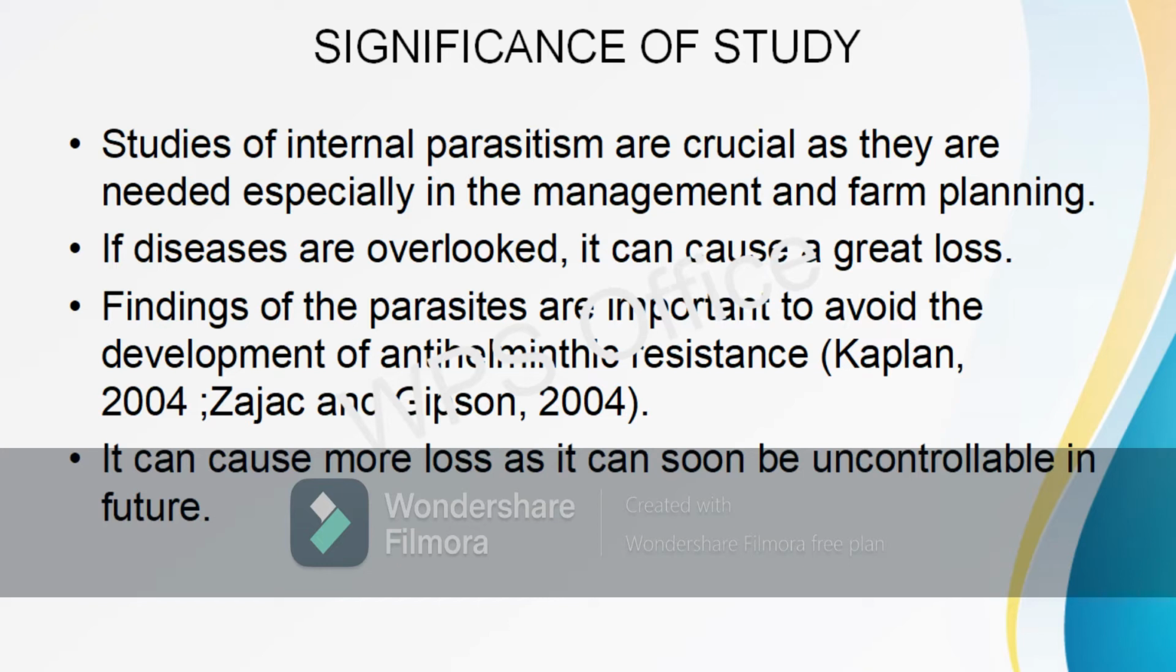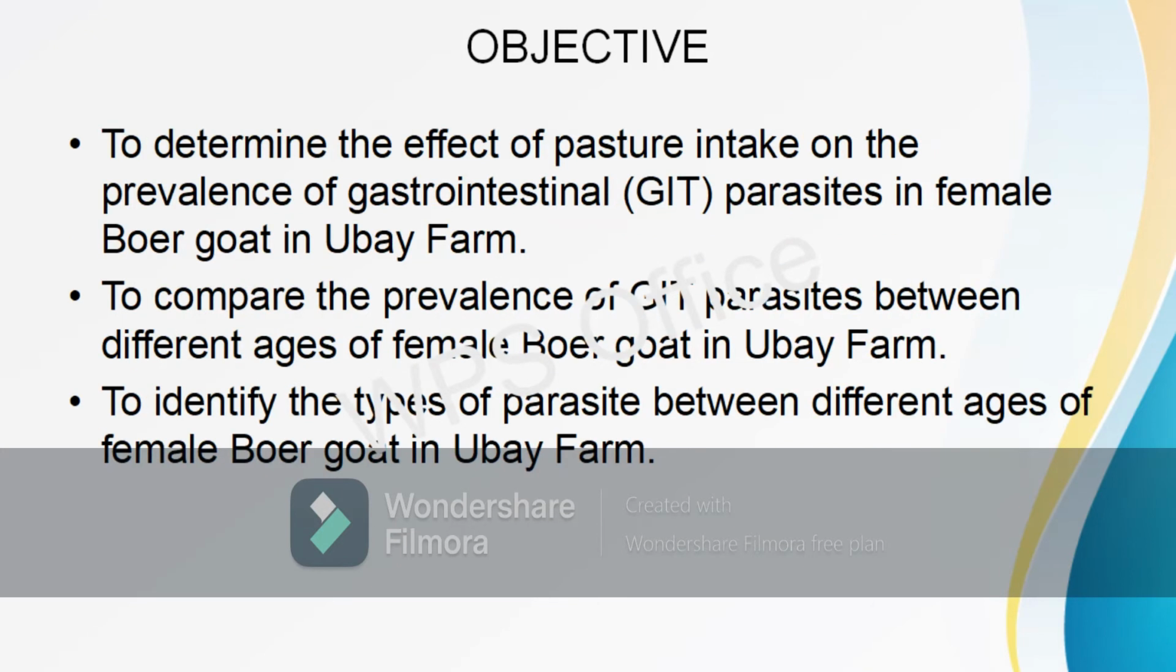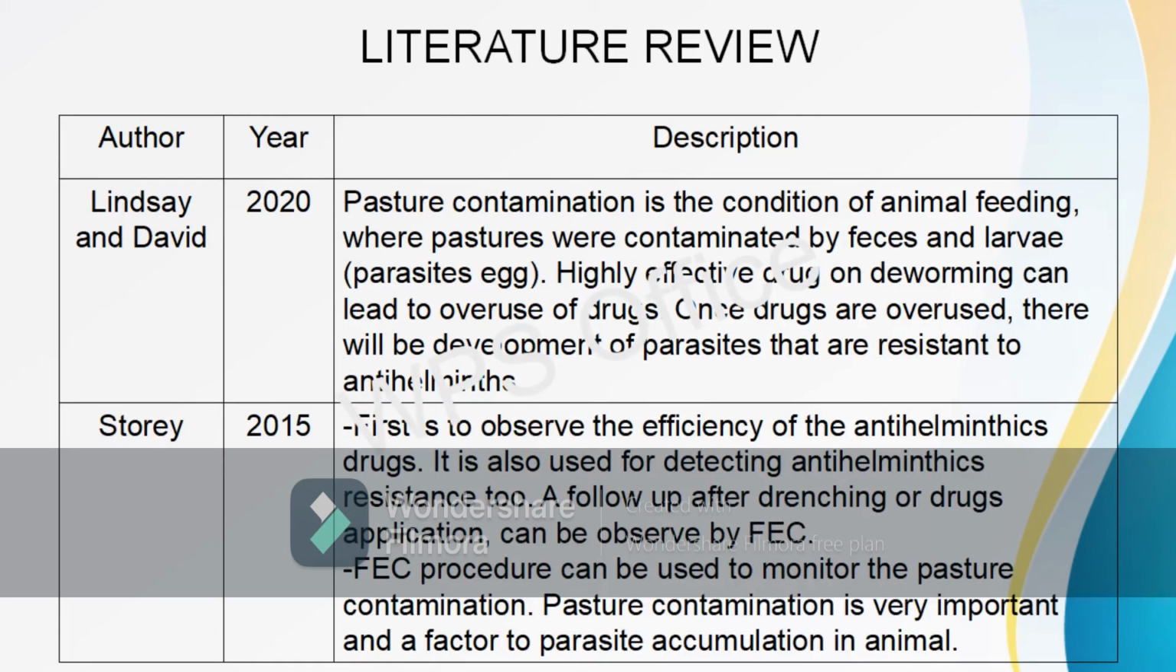The objective for my project is to determine the effect of pasture intake on the prevalence of gastrointestinal parasites in female Boer goats in Ubay Farm. Next is to compare the prevalence of GIT parasites between different ages of female Boer goats in Ubay Farm. Lastly is to identify the types of parasites between different ages of female Boer goats in Ubay Farm. This is my literature review.